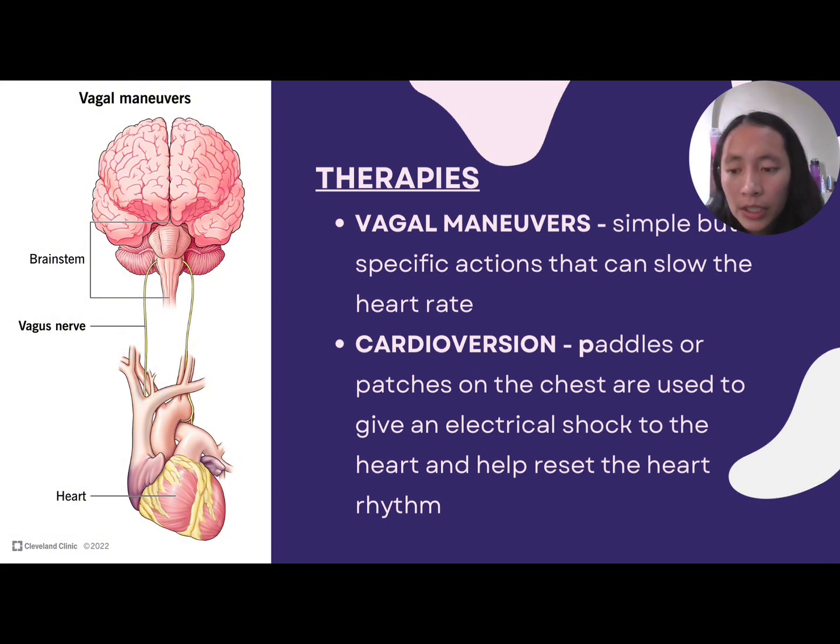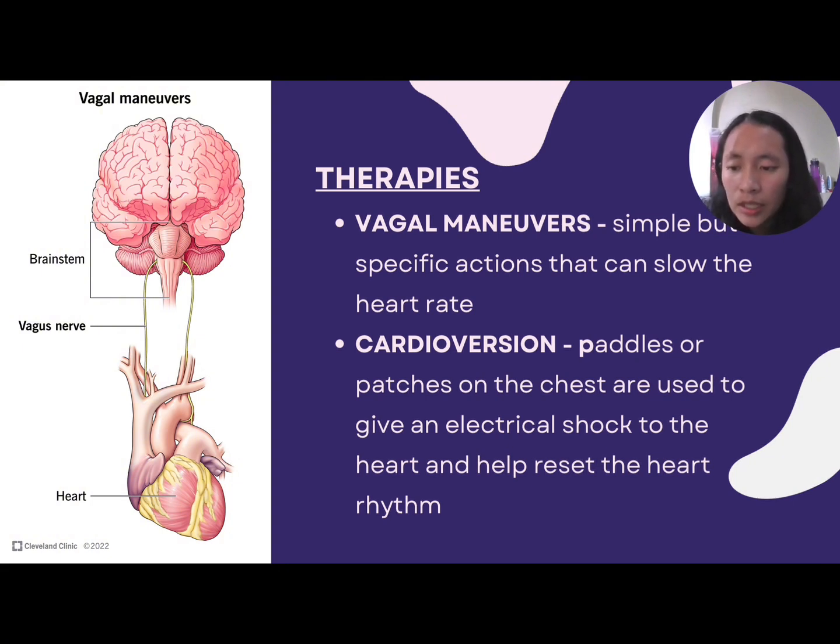These actions affect the vagus nerve, wherein the nerve helps control the heartbeat. Vagal maneuvers may be recommended if you have a very fast heartbeat due to supraventricular tachycardia. However, vagal maneuvers don't work for all types of arrhythmias.